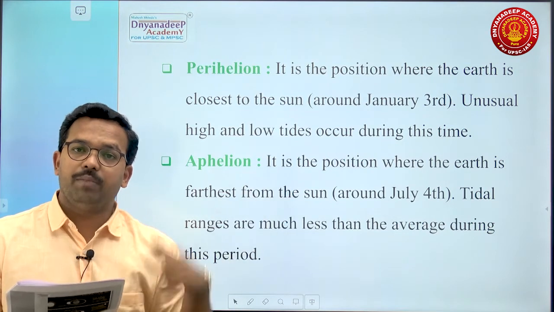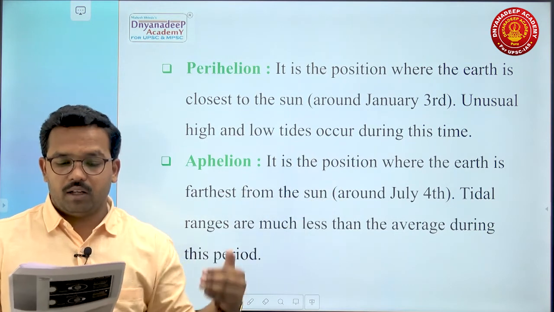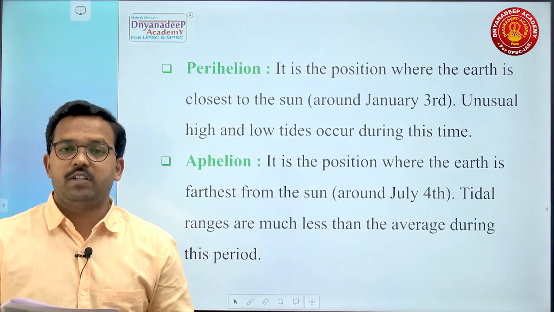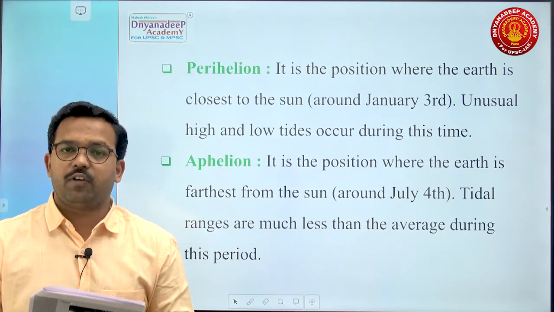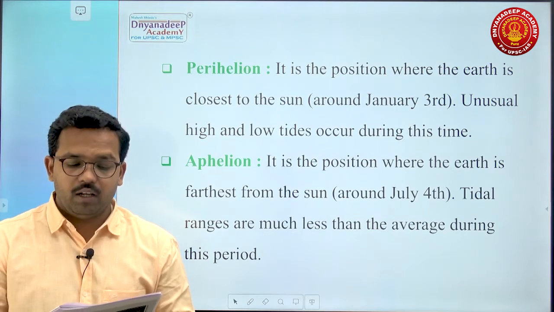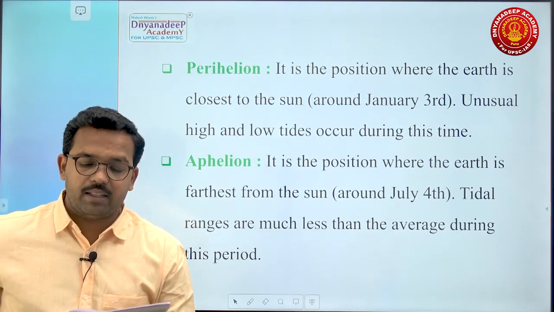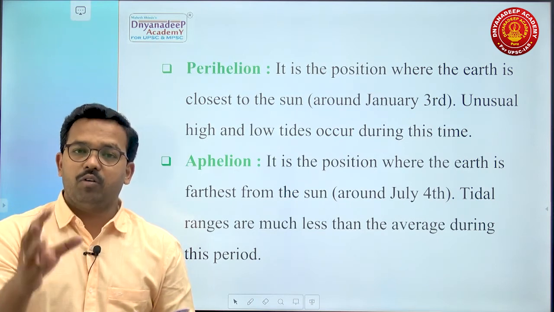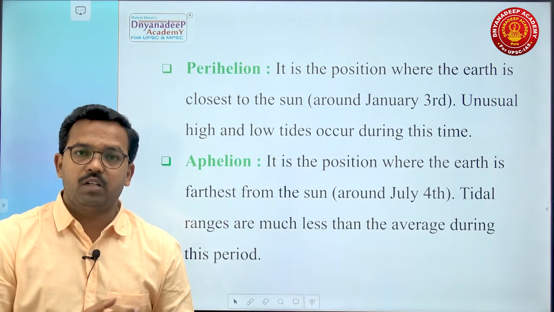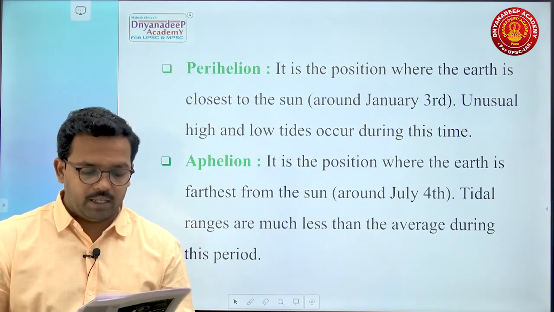See, apogee, perigee, perihelion, aphelion. Second is aphelion. It is the position where Earth is farthest from the sun, away from the sun. Around 4th of July, tidal ranges are much less than the average during this period. So for the moon, we have used the words apogee and perigee. For the sun, we have used the words aphelion and perihelion.